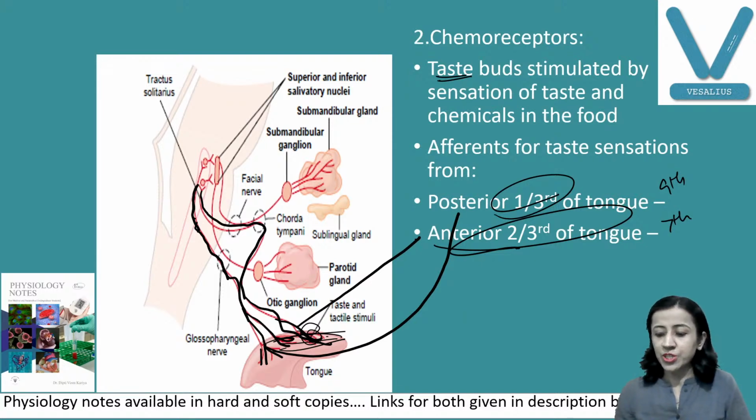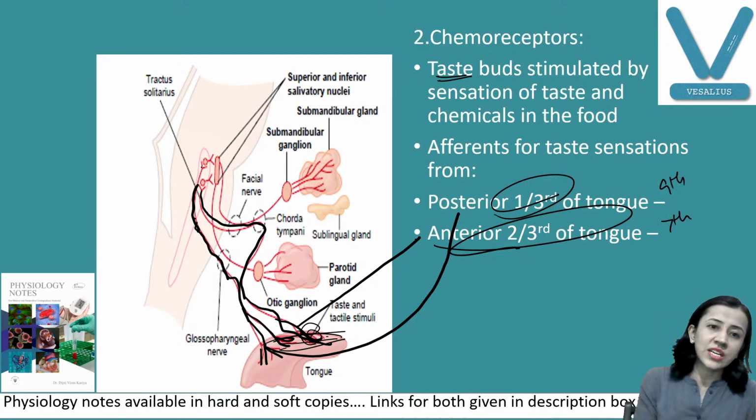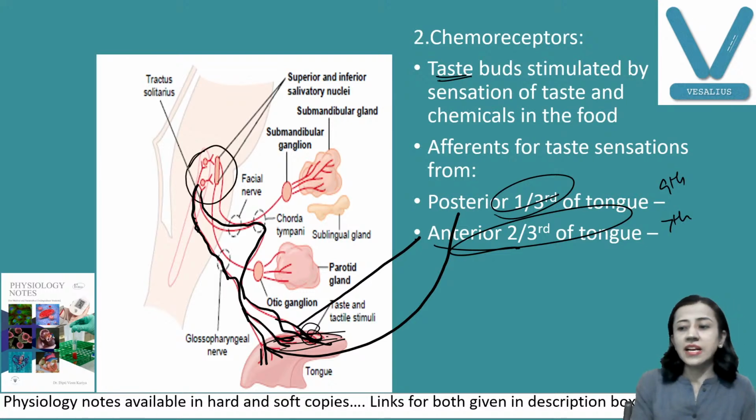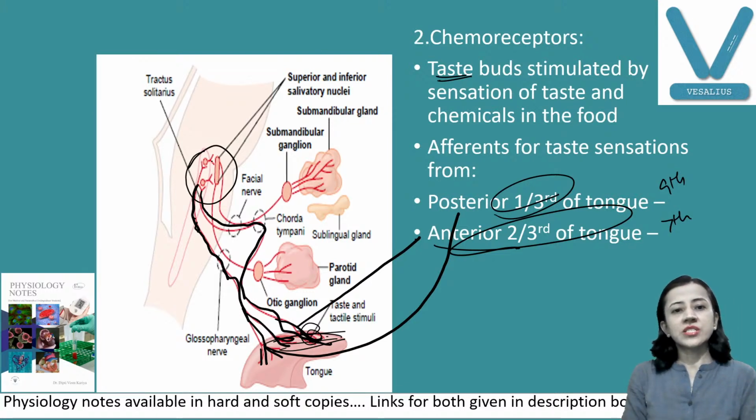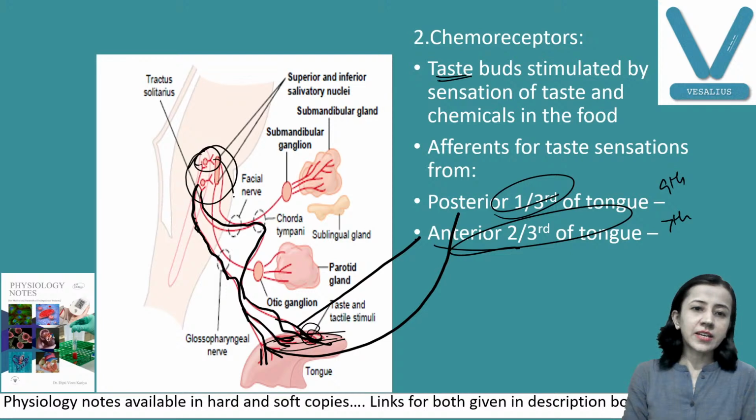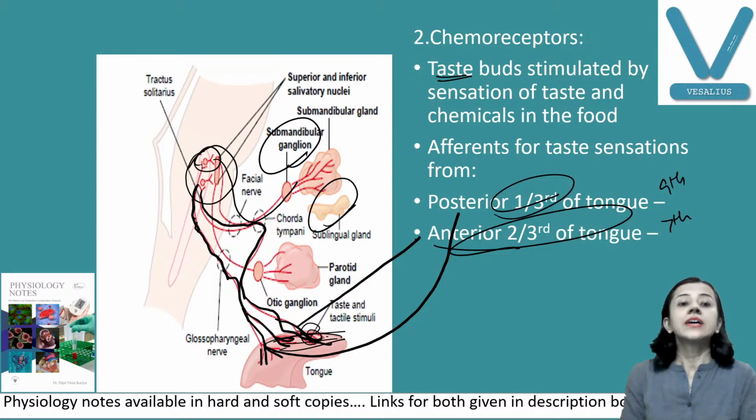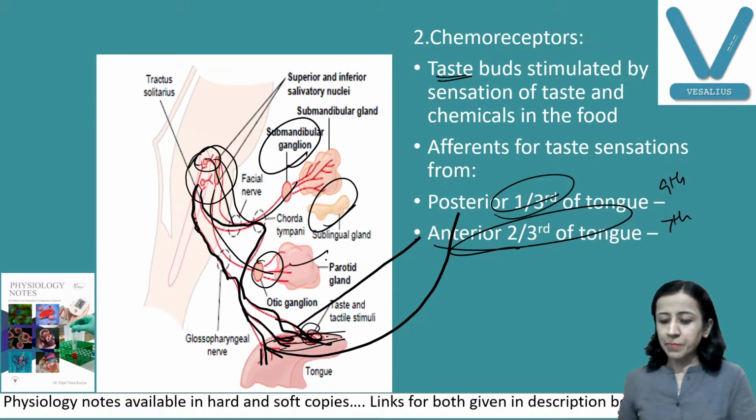They carry information to the salivary nucleus. And when the salivary nucleus receives afferent input, it passes efferent fibers, which we have already discussed: from the superior salivatory nucleus, you can see here, through the seventh cranial nerve that will go to the submandibular and sublingual gland, and from the inferior salivatory nucleus, the fibers will go through your ninth cranial nerve to the otic ganglion, and that supplies the parotid gland.